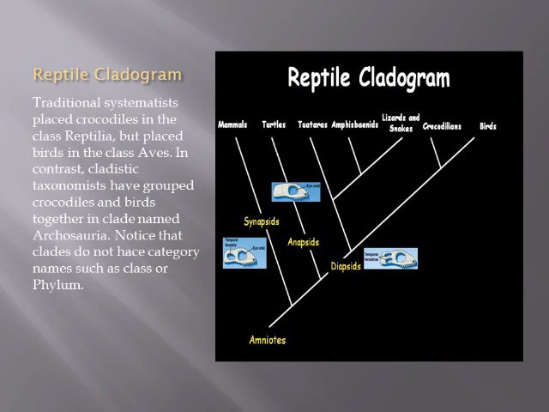Reptile cladogram. Traditional systematists place crocodiles in the class Reptilia, but place birds in the class Aves. In contrast, cladistic taxonomists have grouped crocodiles and birds together in a clade named Archosauria. Notice the clades do not have category names such as class or phylum.